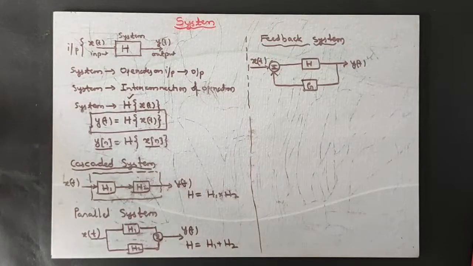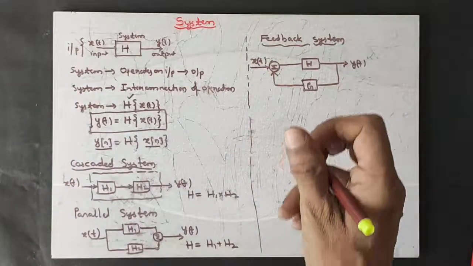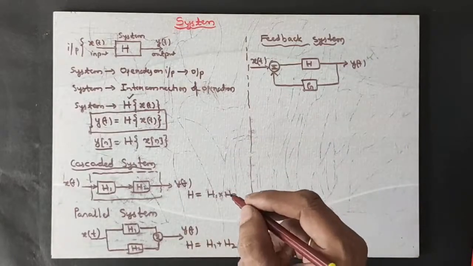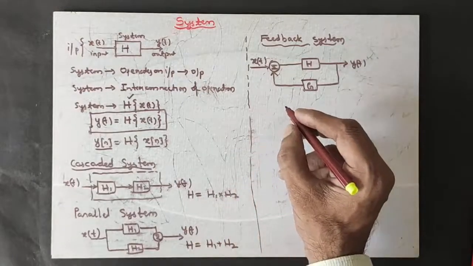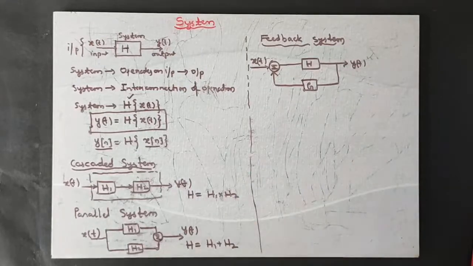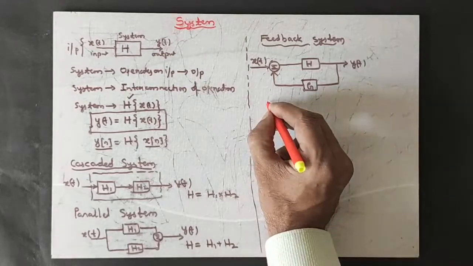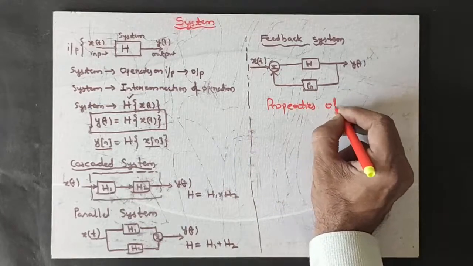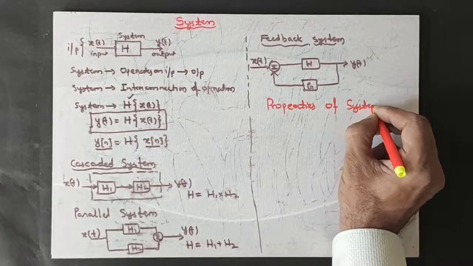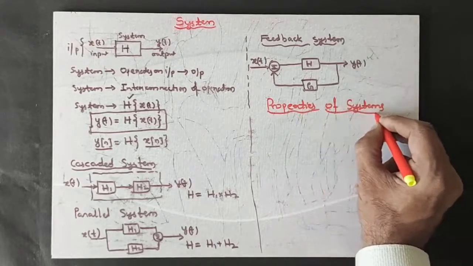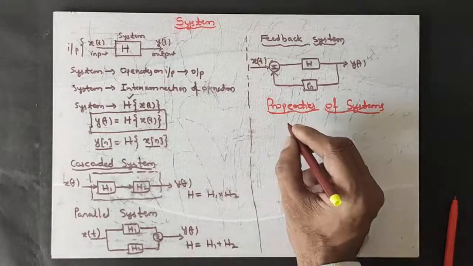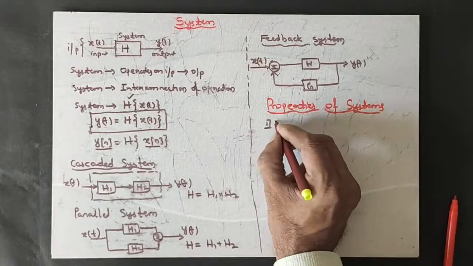Okay, I hope you understood what exactly a system means and how a system is viewed as interconnection of different operations. Next is properties of systems. See, there are different properties. I just point out those things. They are very important. The first is stability.